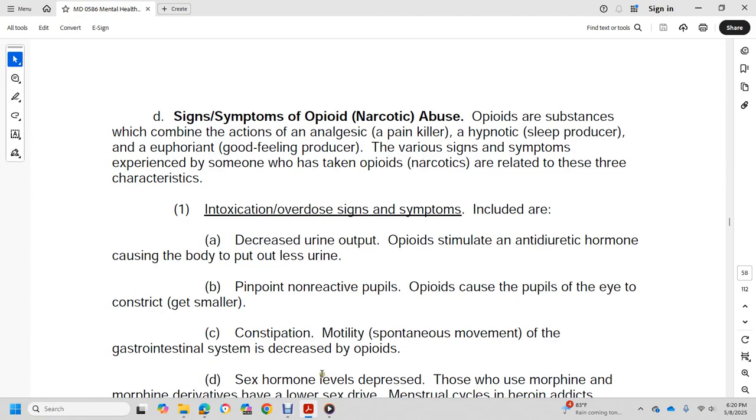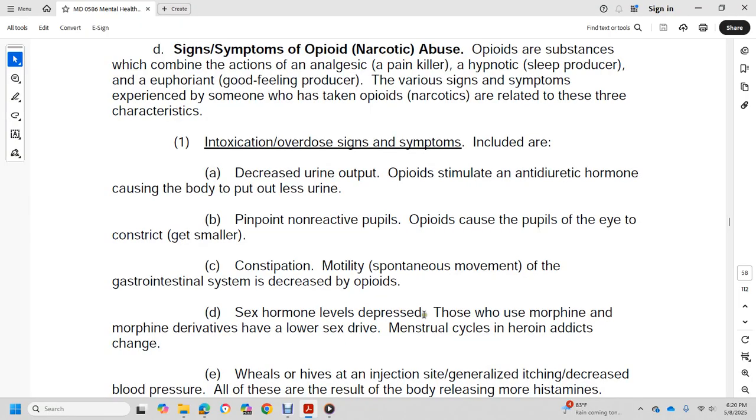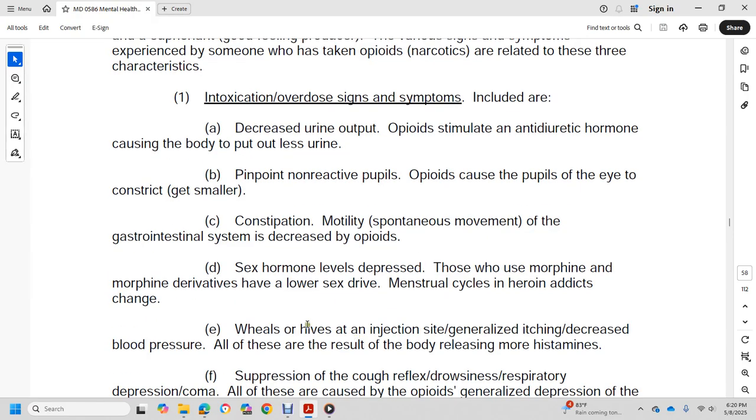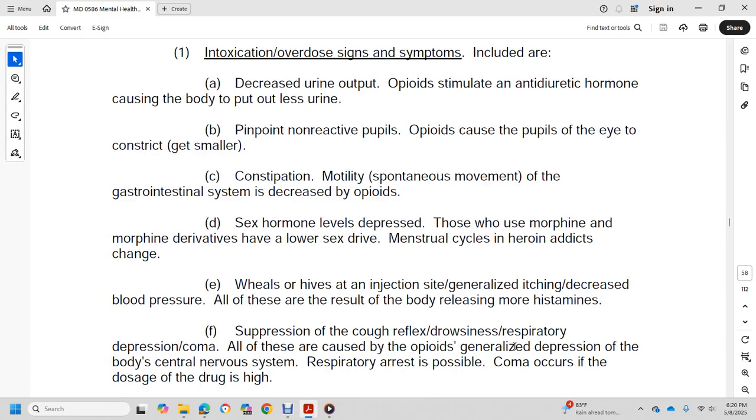Sex hormone levels are depressed in those using morphine derivatives, with lower sex drive and disrupted menstrual cycles. Heroin addicts may experience a high with injection, with generalized itching and decreased, low blood pressure. All of these result from the blood releasing histamines.